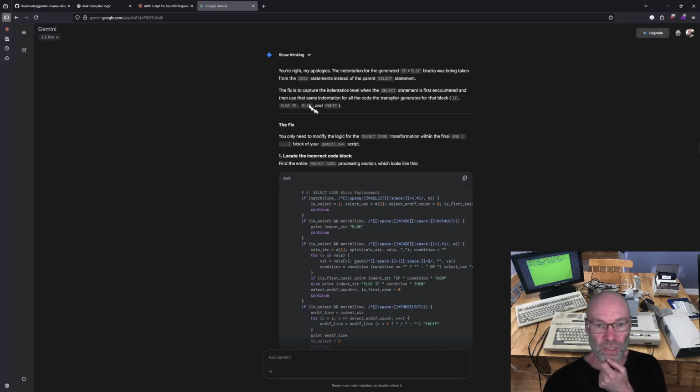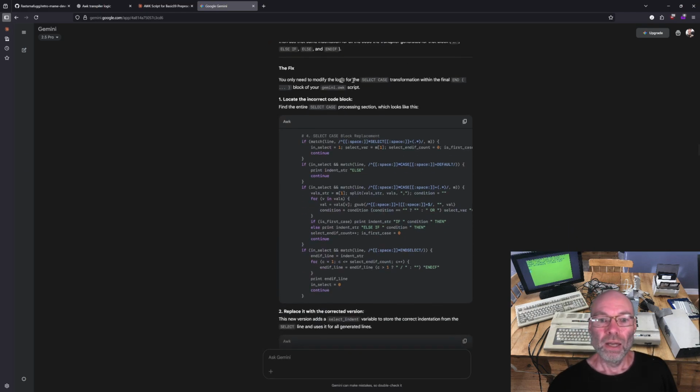Okay, so then it said the indentation was being taken from the case statements instead of the parent select statement. Oh, interesting. Okay. I'm curious if that is actually true. Again, sometimes I do know that the reasoning that it gives may not always be correct. So if it's really important, you do want to just double check that what it's saying is actually true. But that does kind of make sense that if it was taking it from the case statement and not from the select statement, then it would actually have two extra spaces.